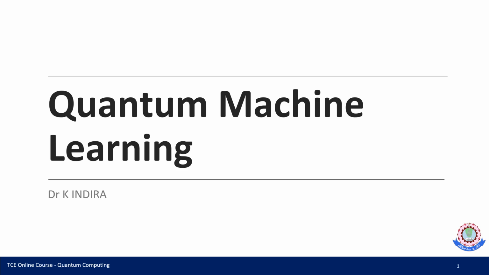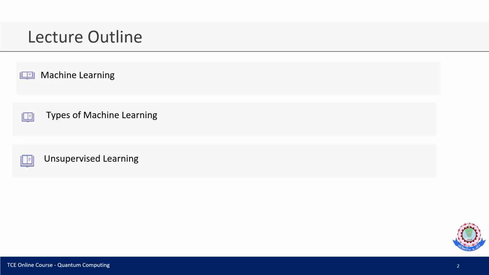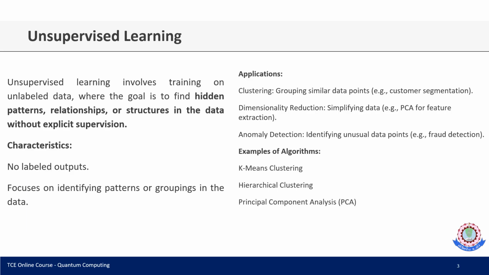Hello learners, welcome to the next session on quantum machine learning. In this session we are going to discuss types of machine learning. Here we are going to focus on unsupervised learning. In unsupervised learning, we train on unlabeled data, where the goal is to find hidden patterns, relationships or structures in the data.